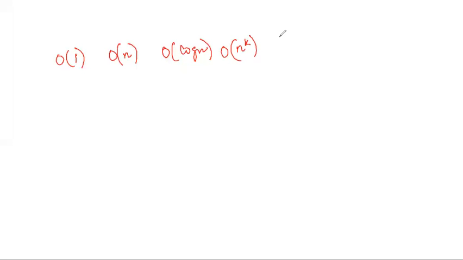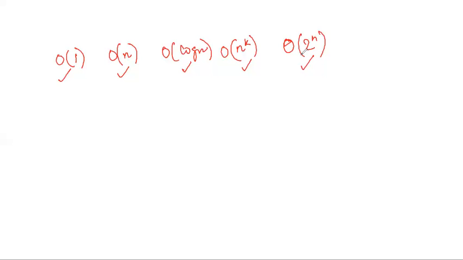Then there can be exponential type of algorithms for which there will be something like this. So this is constant, this is linear, this is logarithmic, this is polynomial, this is exponential. So whatever the format of equations will come, likewise we will be computing and describing our big O notation or big omega notation or big theta notations.